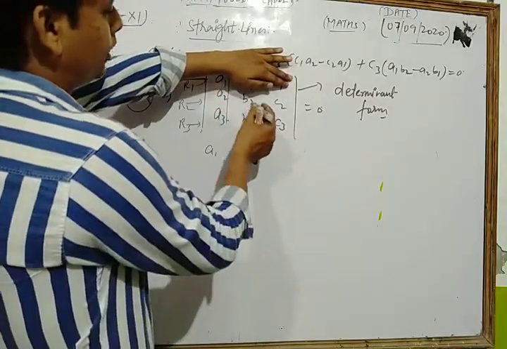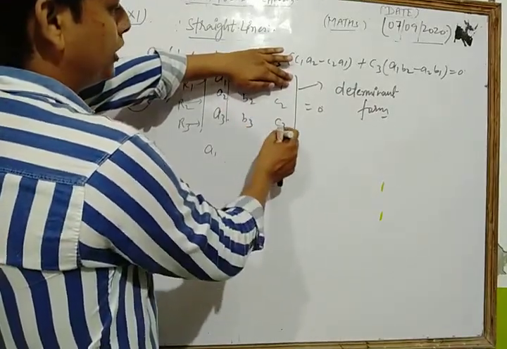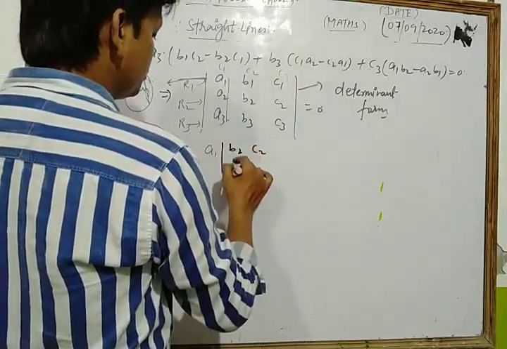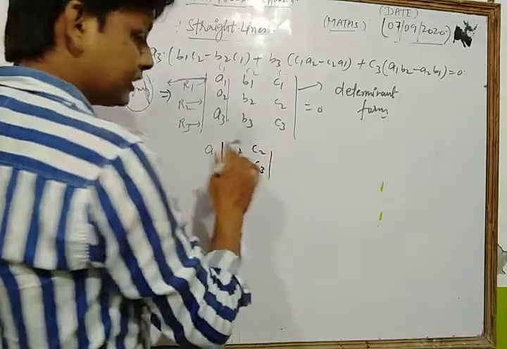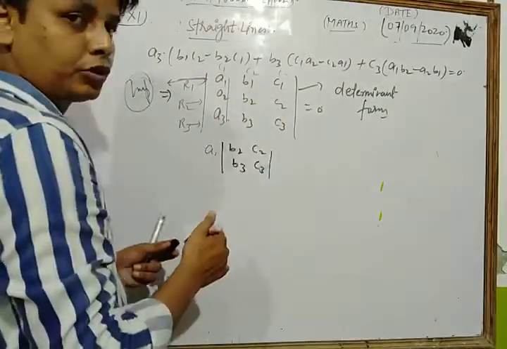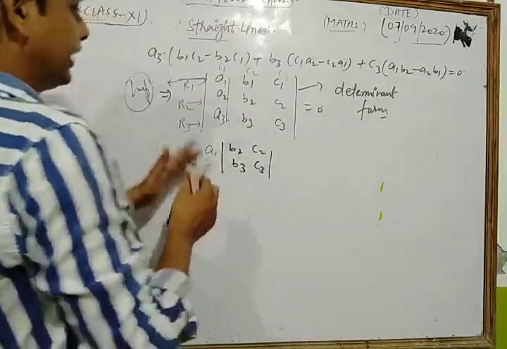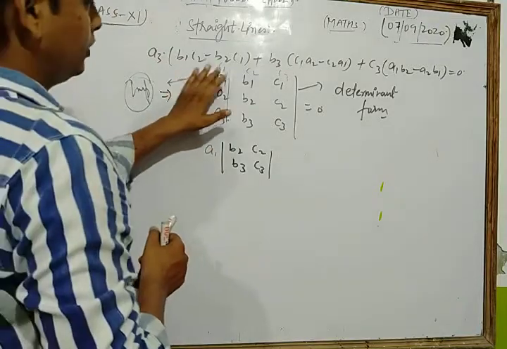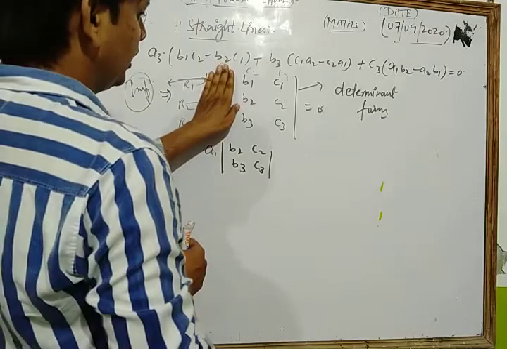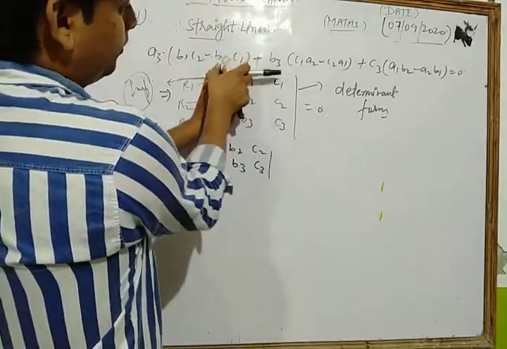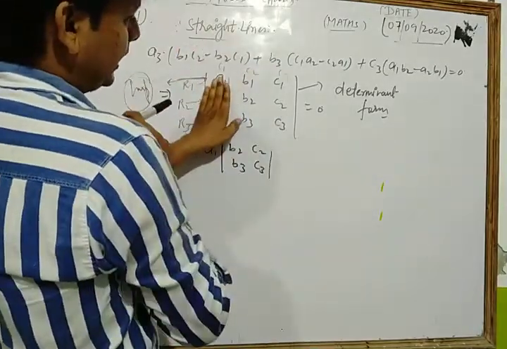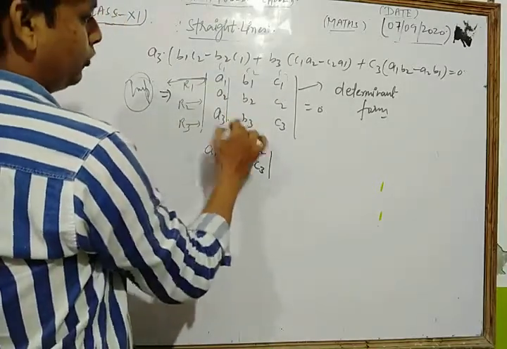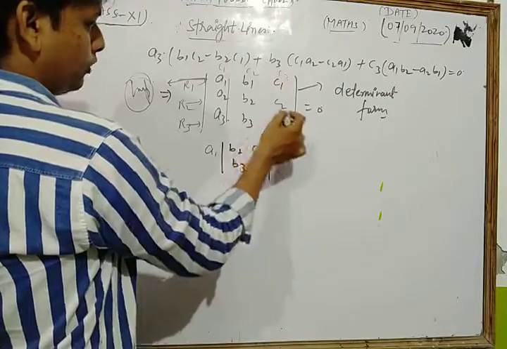We get only b2 c2 b3 c3. So in this way you write here b2 c2 b3 c3. This is the process to simplify that type of determinant question. First you take the first member of first row and first column, that is a1. So you eliminate all the values in front of it, and the remaining values we can write in this way.